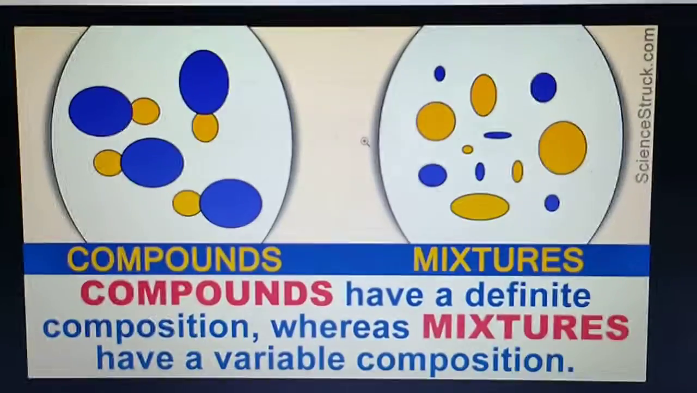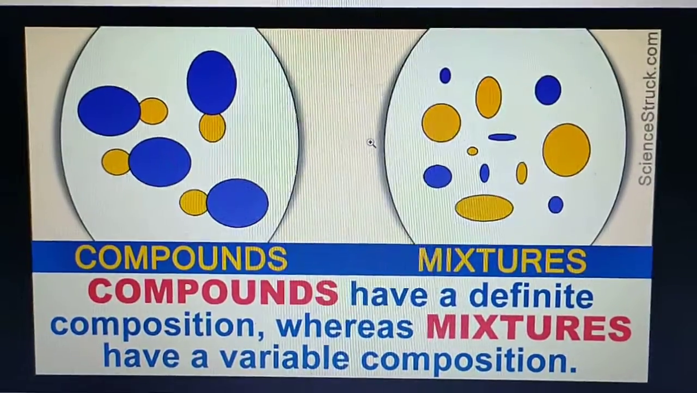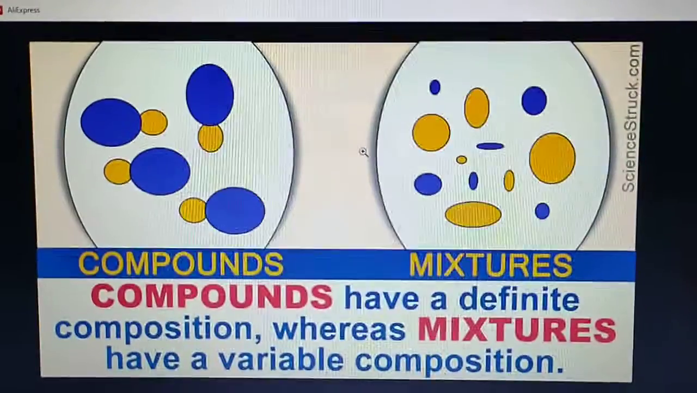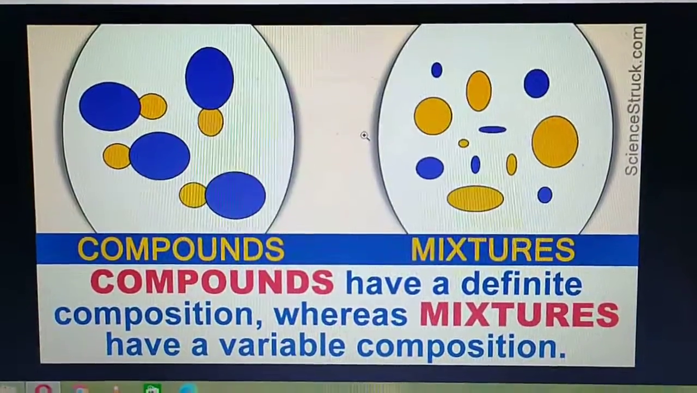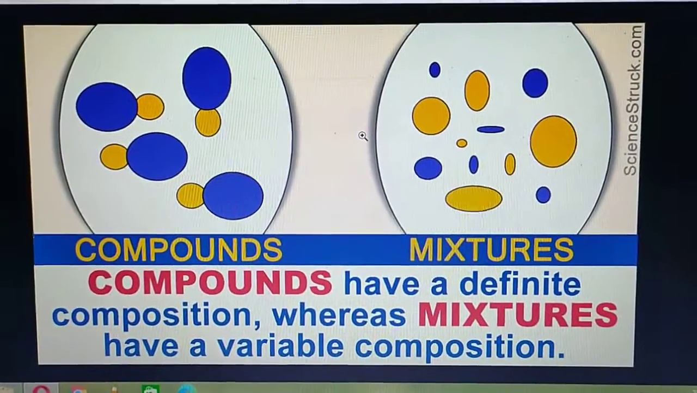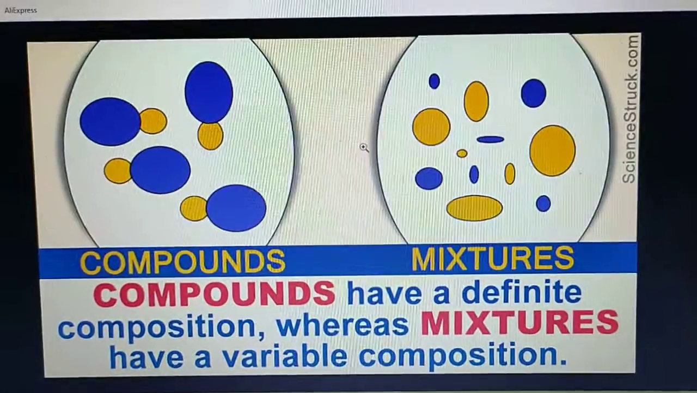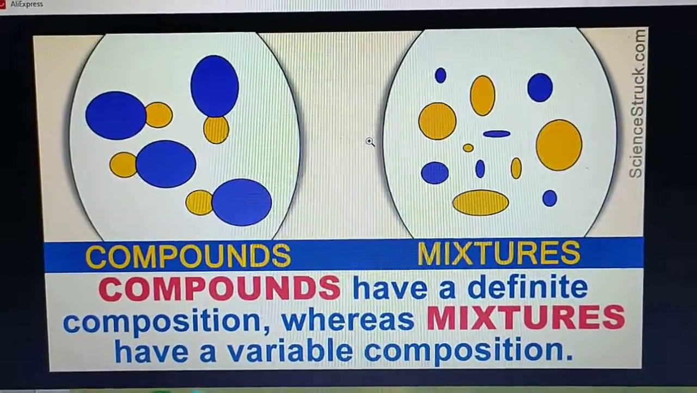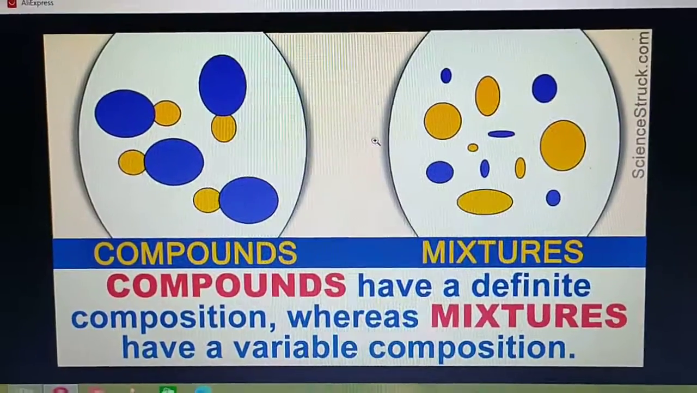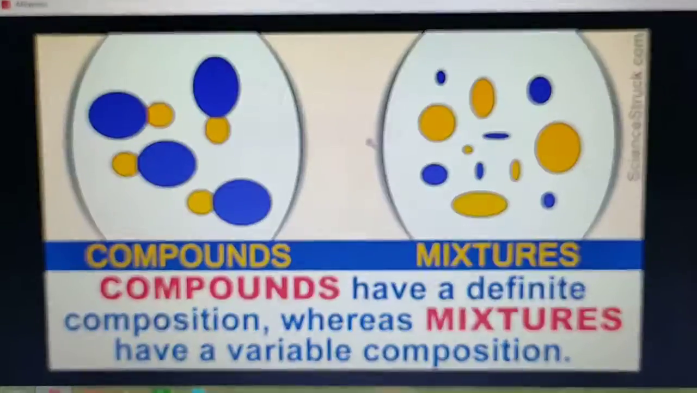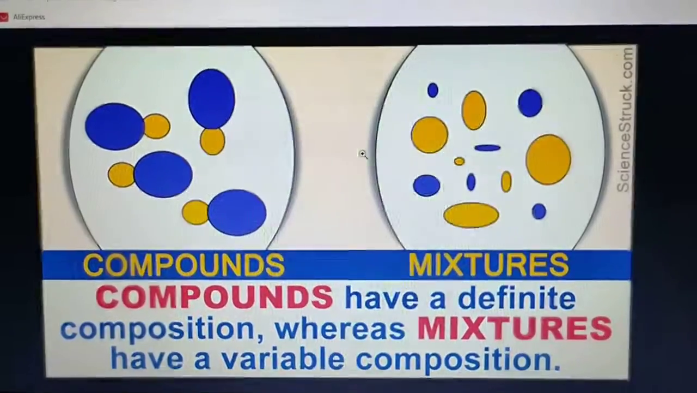One more figure I want to show you about the difference between compounds and mixtures. You can see in the figure and correlate that compounds have a definite composition. As you can see here, the arrangement of particles is the same. It has a definite composition, whereas mixtures have a variable composition on the other hand.